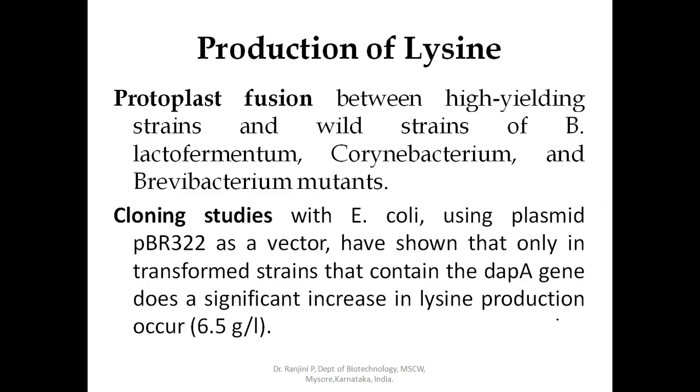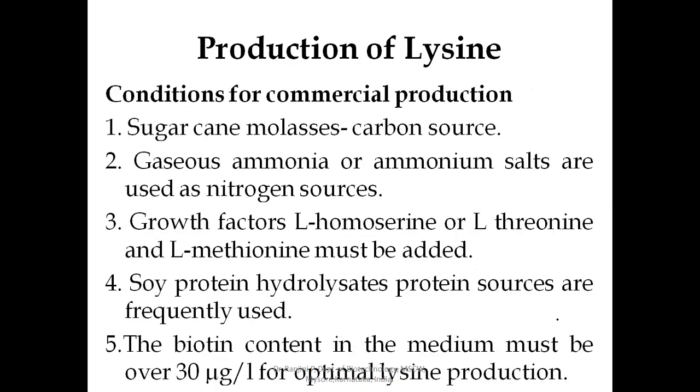For the commercial production of L-lysine, sugarcane molasses is used as a carbon source in industrial production. Along with this, acetate, ethanol, or alkanes can also be used.